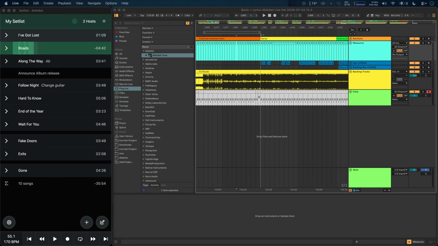Hi, I'm Leo, and these are the most important new features in AbleSet 3.1. Let's start with a new feature called AbleSet QES.